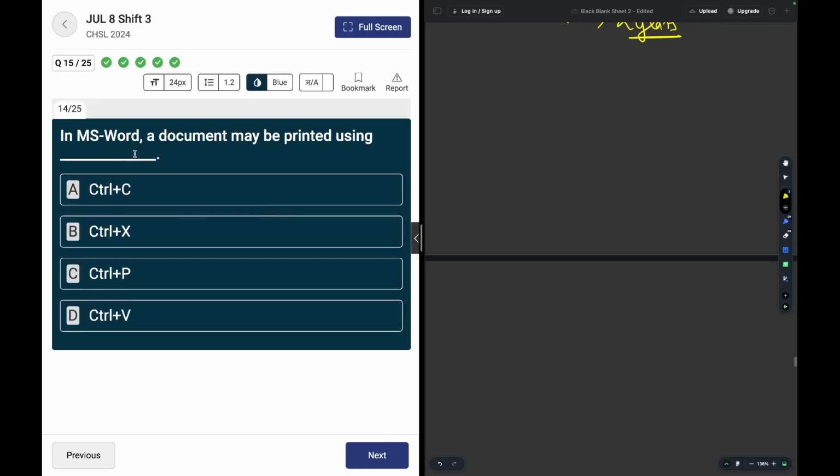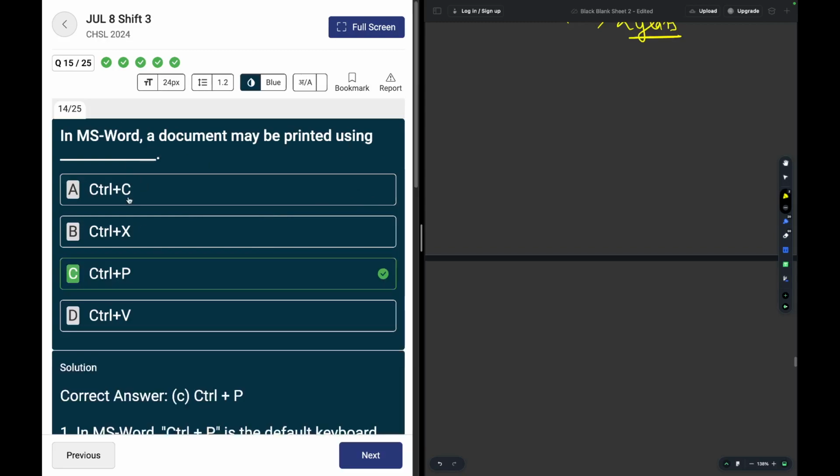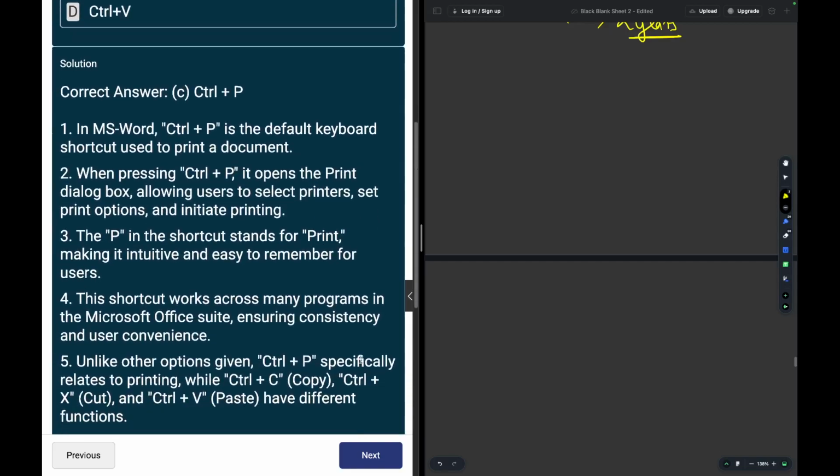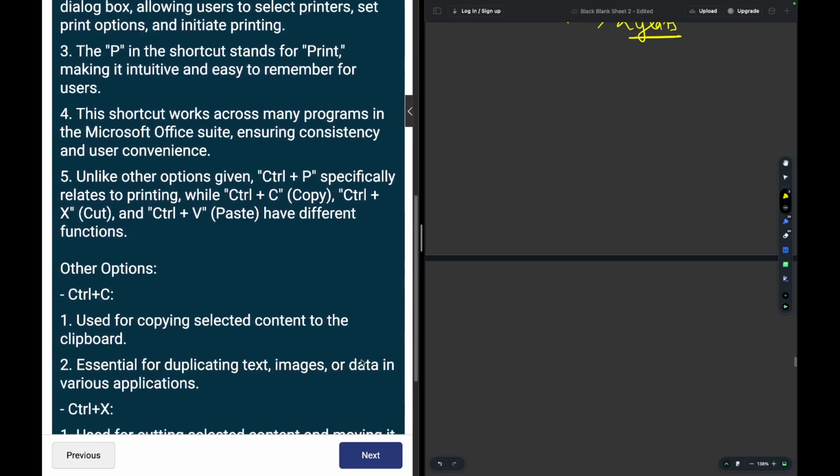Okay, moving on. In MS Word, a document may be printed using the simplest thing. Control C is copy, Control V is paste, Control P is print. Okay, you may read about it over here on the left hand side.